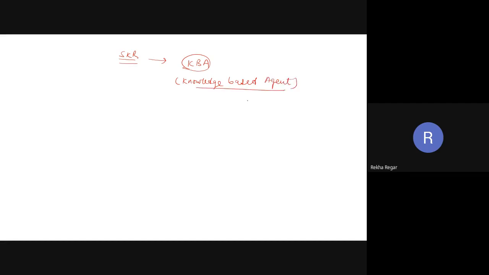You can consider this Swiss Prolog tool just similar to a KBA. In the KBA architecture, the KBA is going to take the input, and the input comes from the environment.